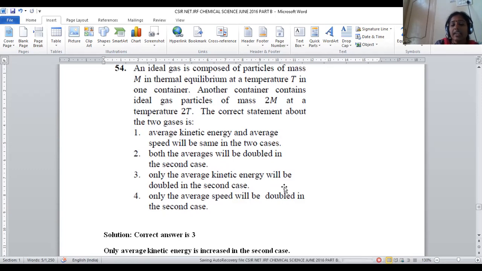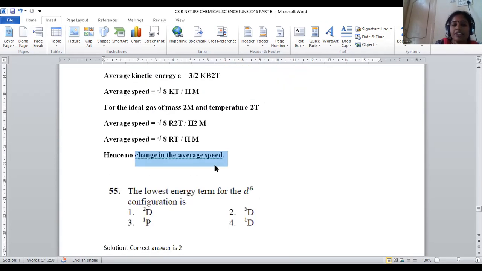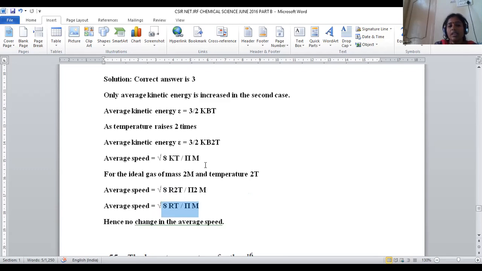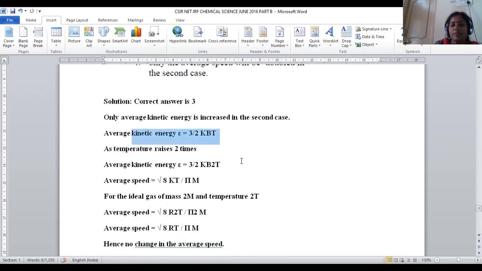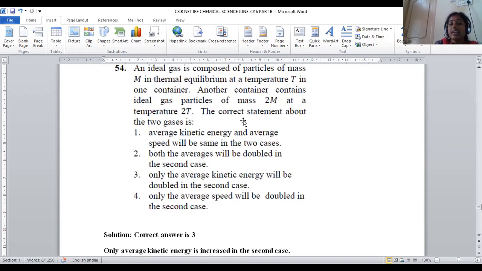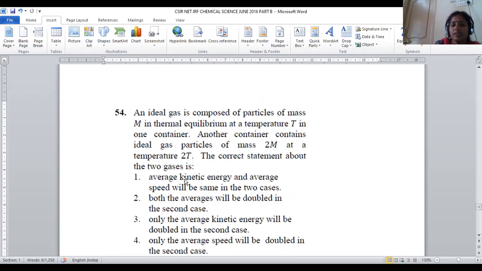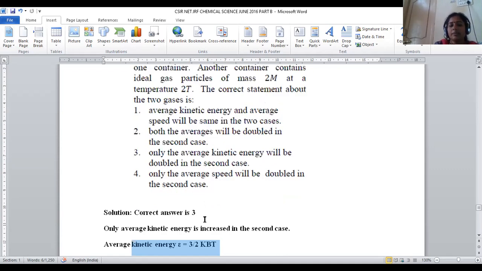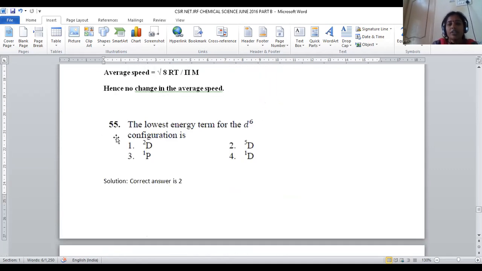So that's the reason only the average kinetic energy will be changed. Only the average kinetic energy will be changed for the second ideal gas, but not the average speed. Even by changing mass and temperature, both values cancel. When the two values cancel, average speed remains the same, 8kT by pi m only. Only the change in kinetic energy is possible. That is only applicable for the second ideal gas. So option number 3 is the correct statement. For question number 54, option number 3 will be the right answer. Let us move on to question number 55.